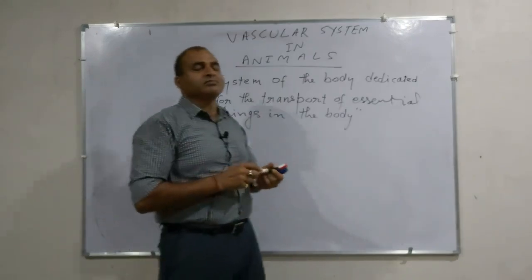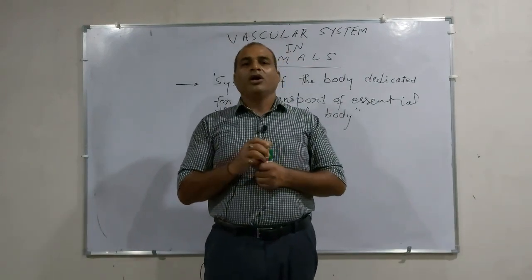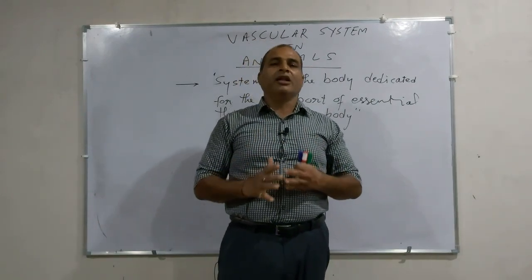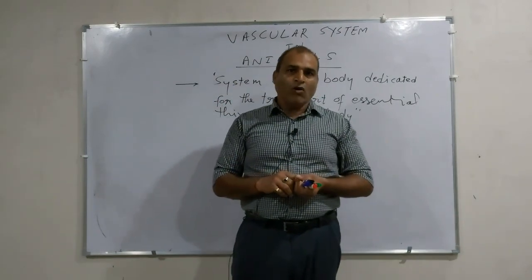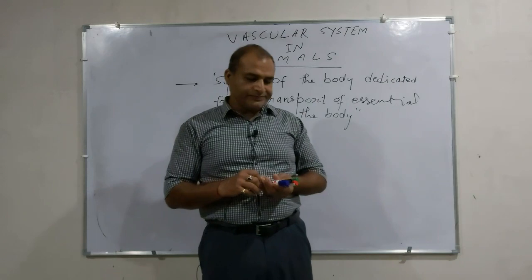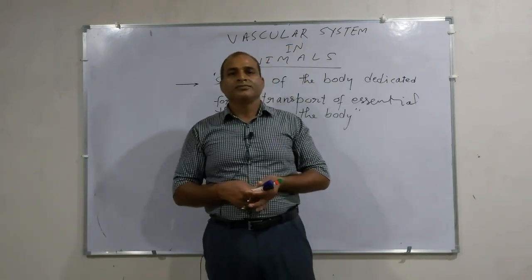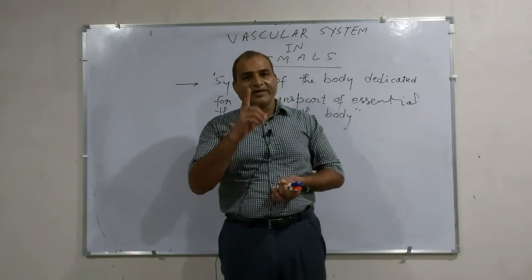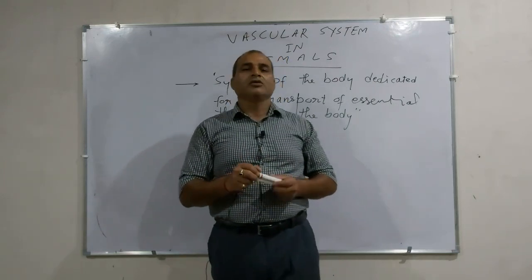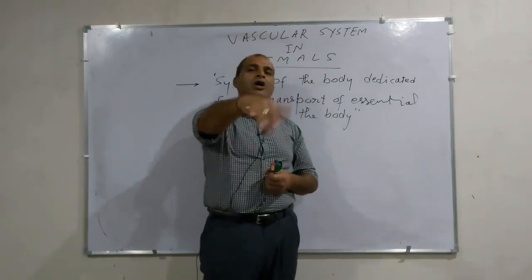Such a system is responsible for the circulation of essential things. What do you mean by these essential things? These are the nutrients, the respiratory gases, the enzymes and hormones that are required to be transported from one part of the body to the other part.